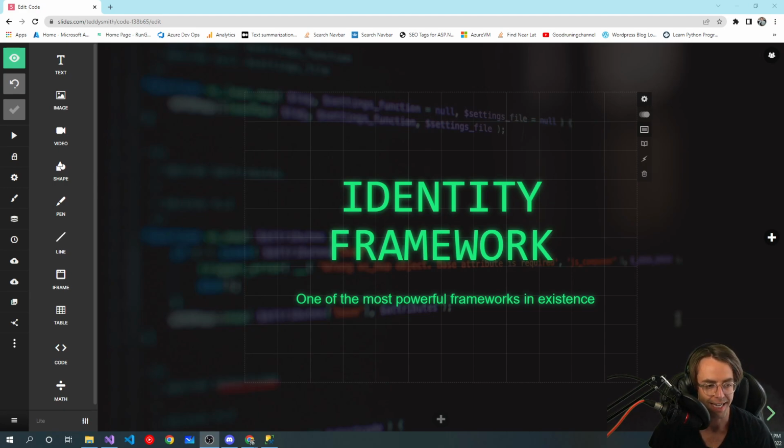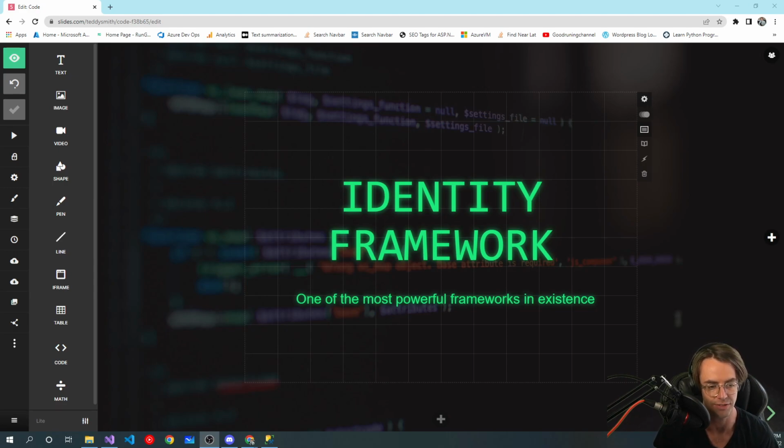Identity framework is one of the most powerful frameworks in existence, I think. You never hear about a blogger or somebody on Twitter going on about how powerful identity framework is. But it's powerful enough for Bank of America, powerful enough for Wells Fargo, powerful enough for the biggest corporation on earth, and it's the secret sauce to making social media apps. It's so easy to make social media apps with identity framework.